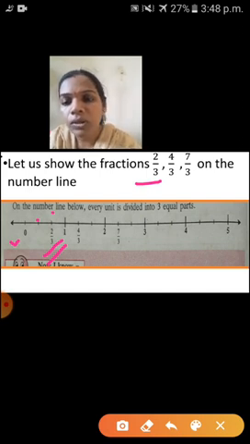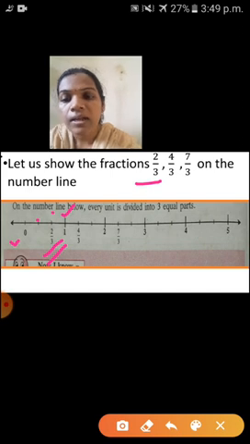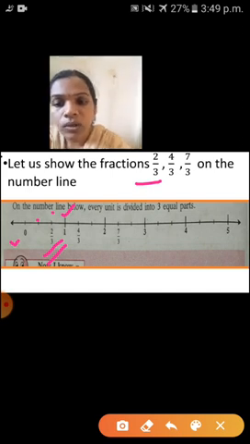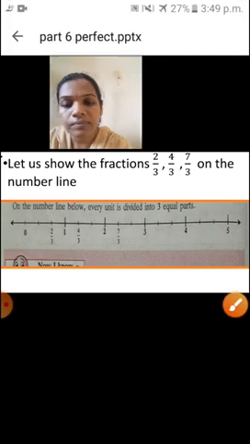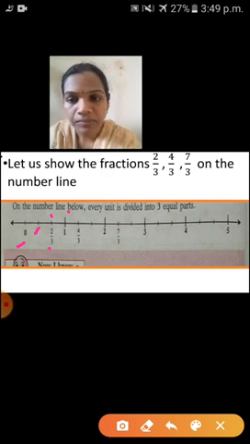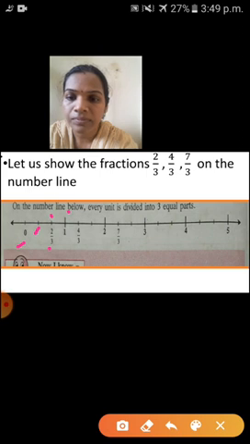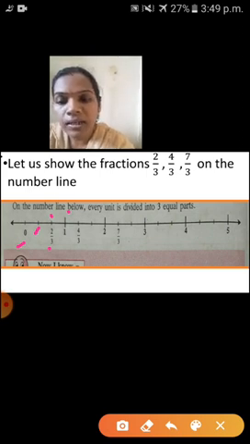Okay. The next unit, already we are writing here 1. Here what will come? This one is 0 upon 3. This one is 1 upon 3. This one is 2 upon 3. This one is 3 upon 3. So 3 upon 3, what is the answer? Yes, 1.